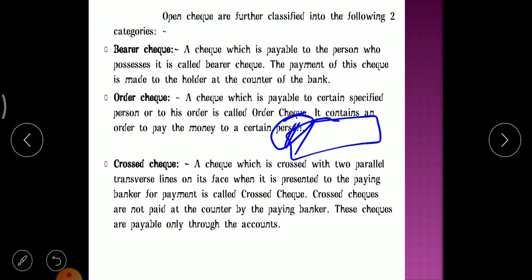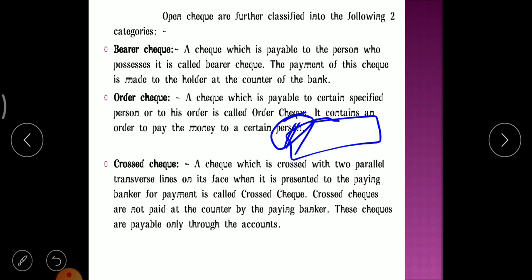Cross check means the amount will be directly credited to his account. So cross checks are not paid at the counter, because it is directly credited to his account. It means the amount will be directly transferred to that particular account. These checks are payable through accounts only.